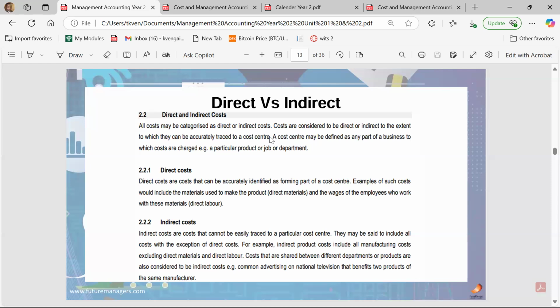So for example, if you are looking at the rental, the cost for the factory itself. Within the Coca-Cola manufacturing plant, you have got Fanta, Coke, and Sprite being produced there.